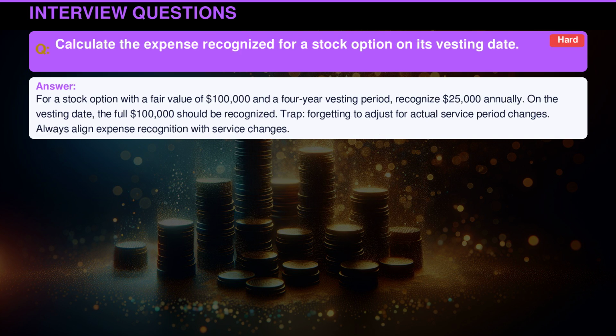For a stock option with a fair value of $100,000 and a 4-year vesting period, recognize $25,000 annually. On the vesting date, the full $100,000 should be recognized. Trap: forgetting to adjust for actual service period changes. Always align expense recognition with service changes.